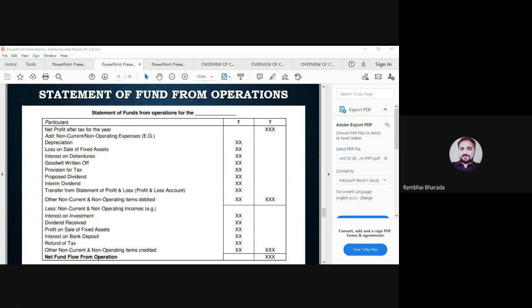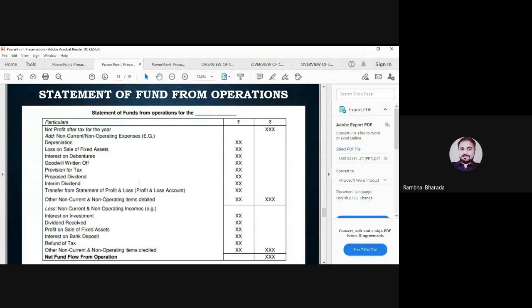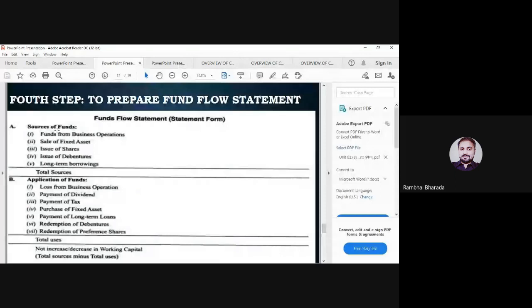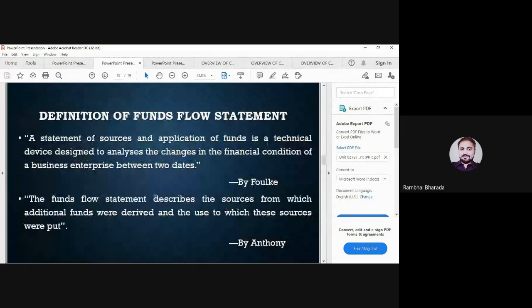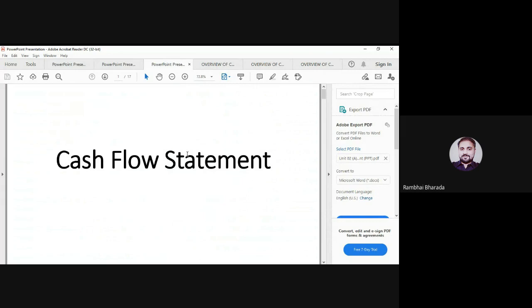Or maybe the question asks to explain the treatment of provision for taxation, or provision for taxation will be recorded under which statement? So it will be recorded in fund from operation. And already I explained which are the sources and which are the applications. So the format, this rule, and this example, these 3 are the most important points for MCQ questions and 1 mark questions. The same concept is applicable to cash flow statement.